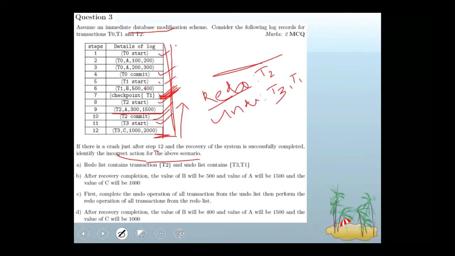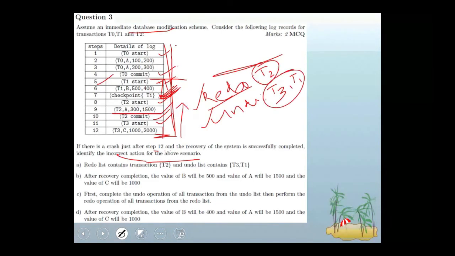You need not worry about any log before T1 start. The log is scanned backwards until T1 start is found, up to this point. Now we have prepared a redo list and an undo list. The redo list is only T2, and the undo list is both T3 and T1.